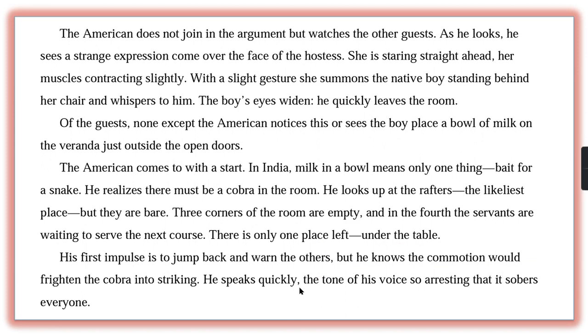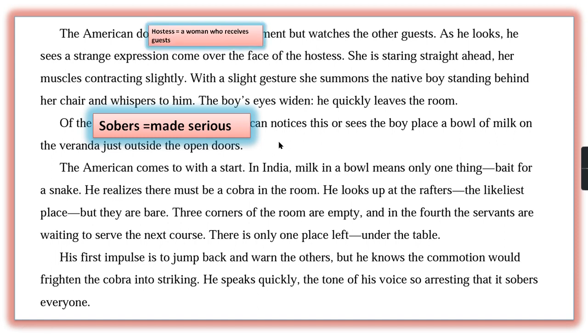Quickly he is speaking. The tone of his voice is so arresting that it sobers everyone. Sobers means made serious. So the naturalist had started talking very seriously. The tone in which he was speaking stopped all the discussions of everyone, and it made the situation serious.